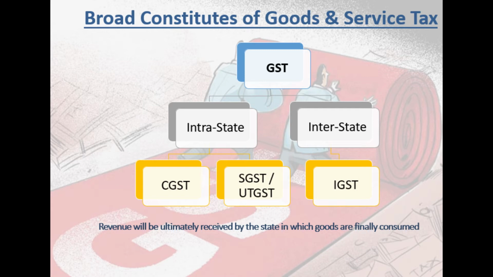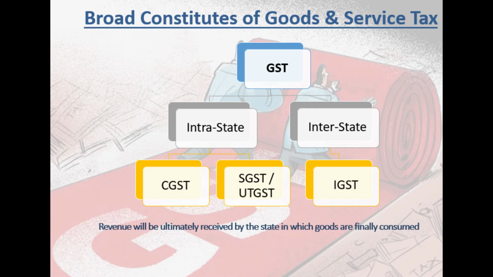So GST in effect is 18% applicable on those goods, but depending on the transaction, if it is taking place interstate, IGST at 18%. If it is taking place within state, that is intra-state, then 9% CGST plus 9% SGST. Correct? Or if it is happening in union territory, then 9% CGST and 9% UTGST. Effectively 18% GST. I hope I am clear.